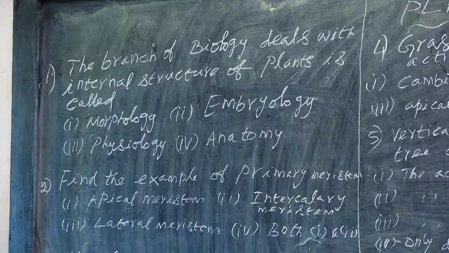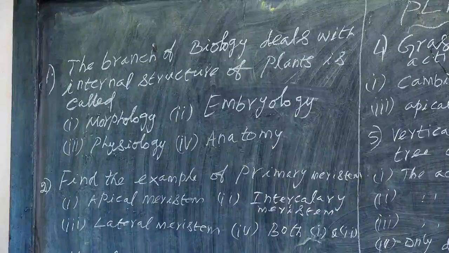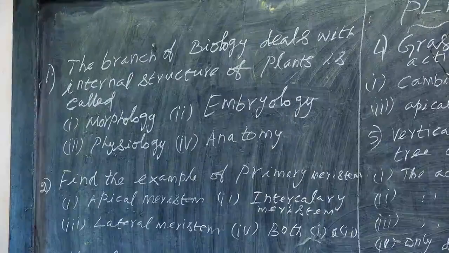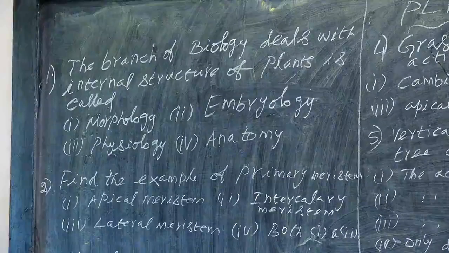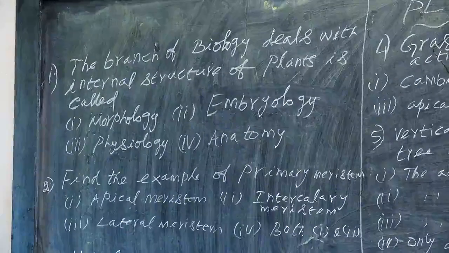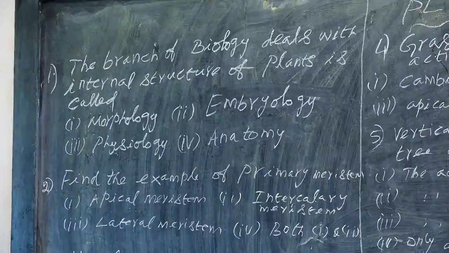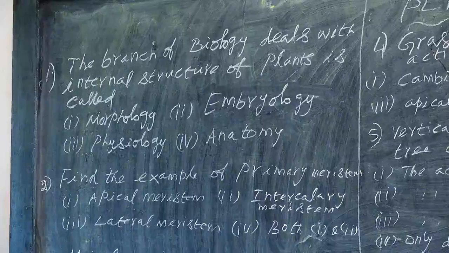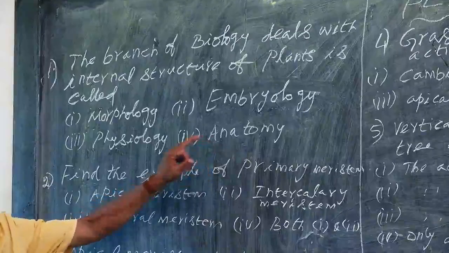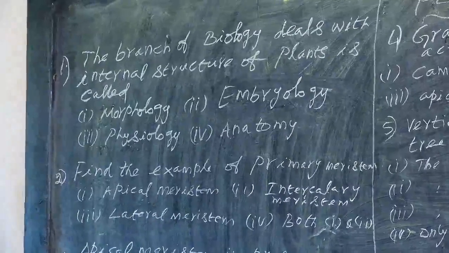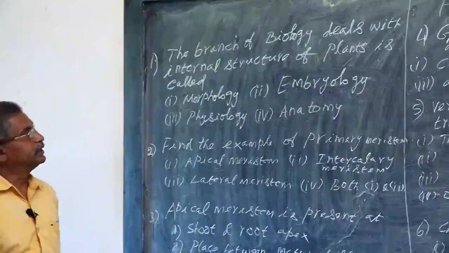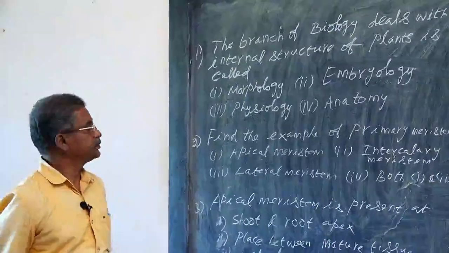Ana means asunder, tome means to cut. By cutting the organs, by cutting the plant, we can study the internal structure of the plant. So this option is the correct answer. Anatomy is a branch of biology that deals with the internal structure of plants.